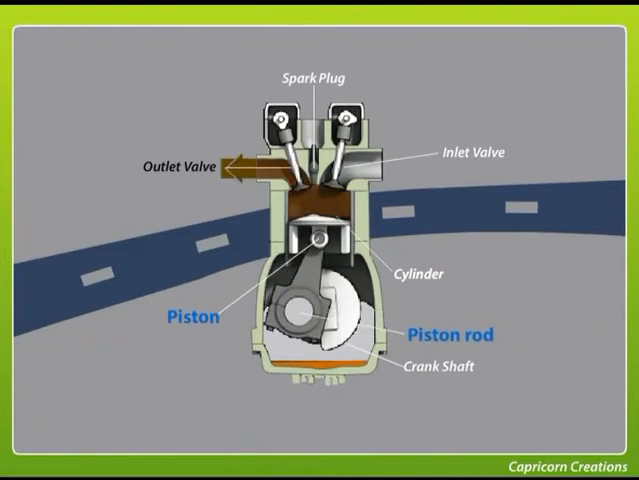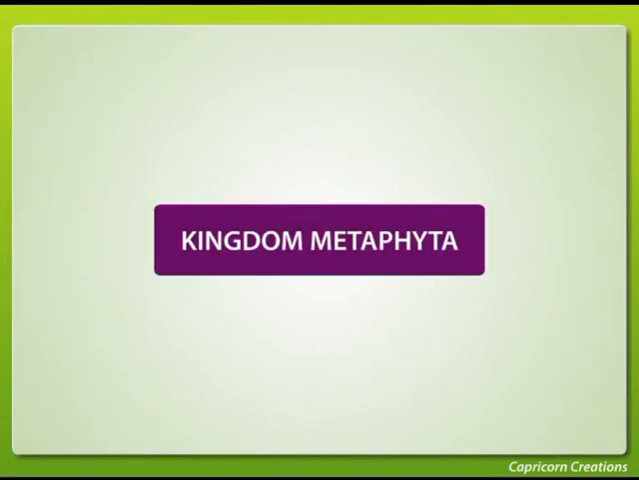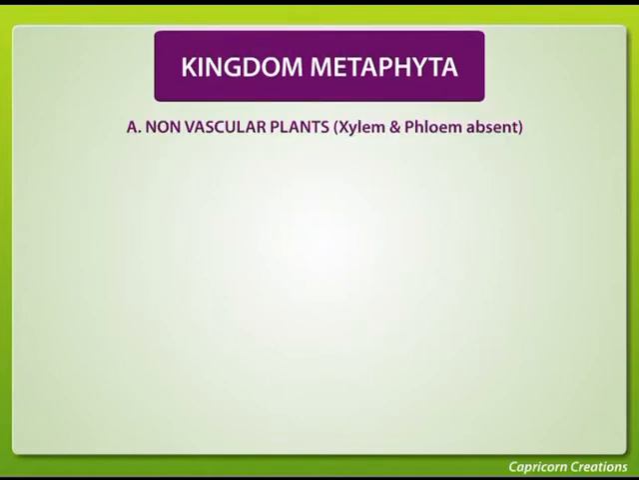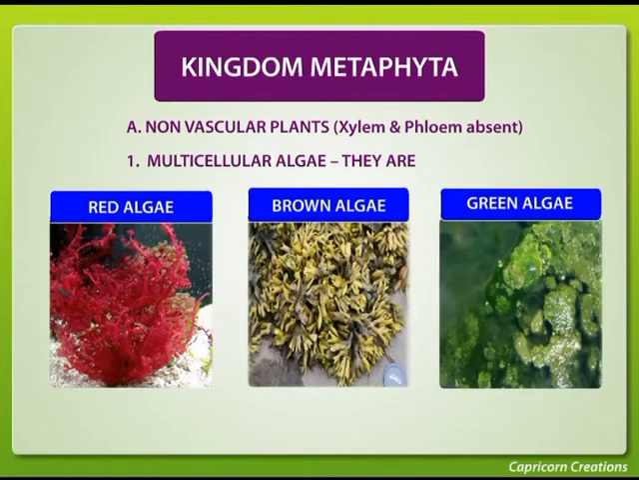Green plants and chordates. Kingdom Metaphyta includes the following groups. Group A, non-vascular plants, that is xylem and phloem absent. Under this, first one, multicellular algae. You can see the beautiful pictures of red algae, brown algae and green algae. The second one is bryophytes.